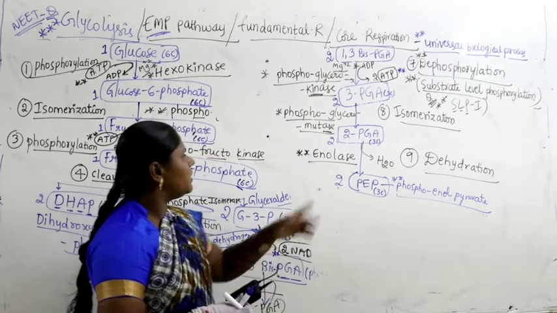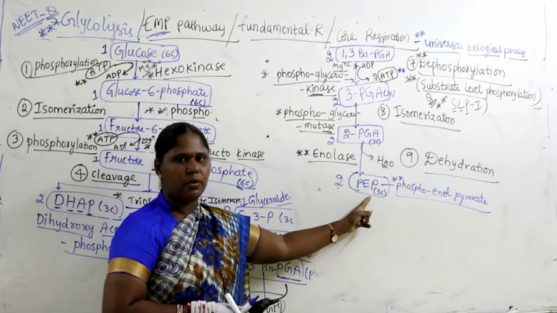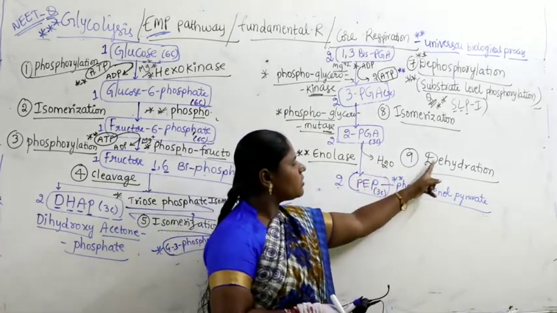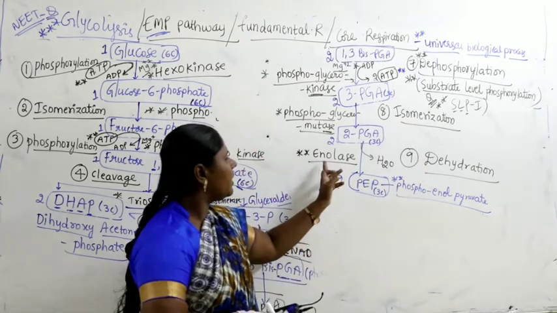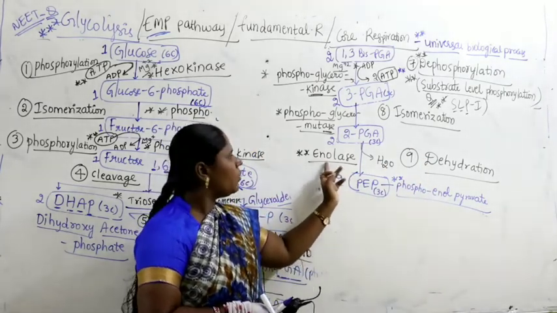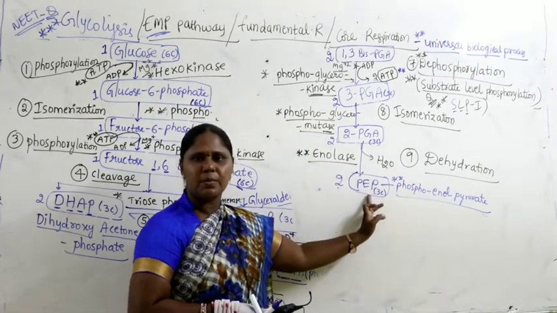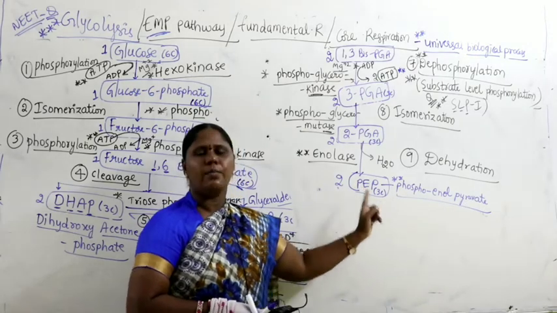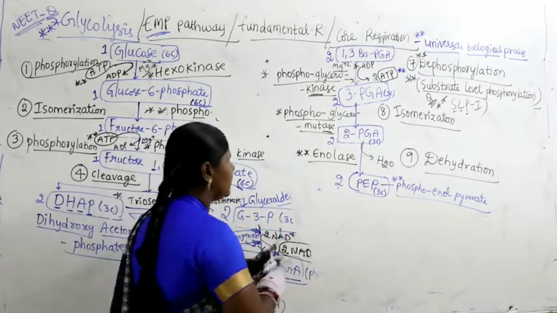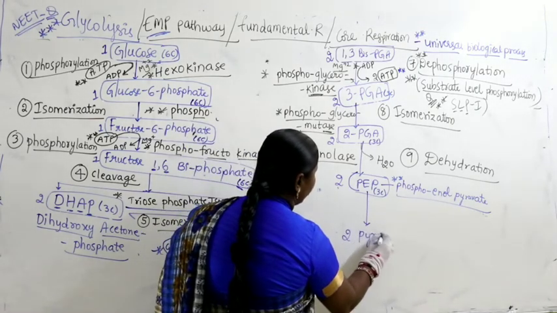So 2-PGA converts into PEP, phosphoenol pyruvate, by losing a water molecule. That's why the reaction is called dehydration, and it is catalyzed with the help of the enzyme enolase. 2-PGA converts into PEP. What is PEP? Phosphoenol pyruvate. Right. Now further, this gets converted into 2 molecules of pyruvic acid.